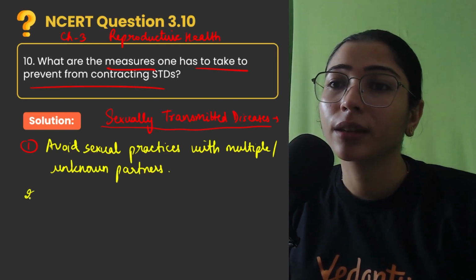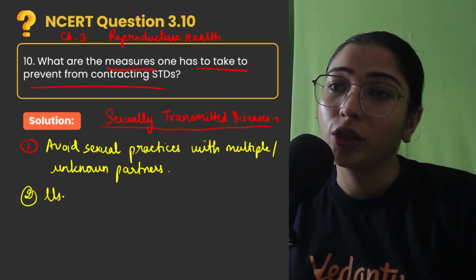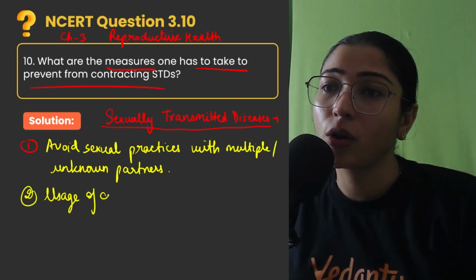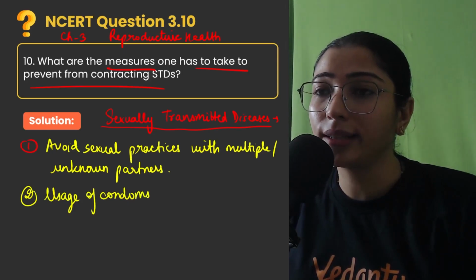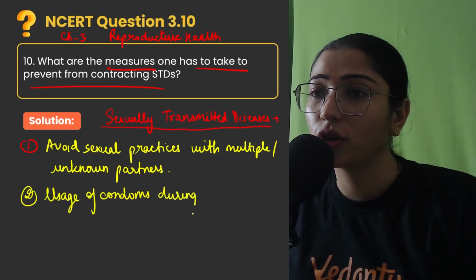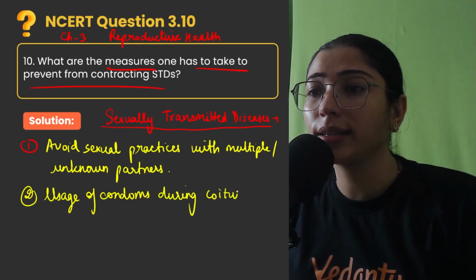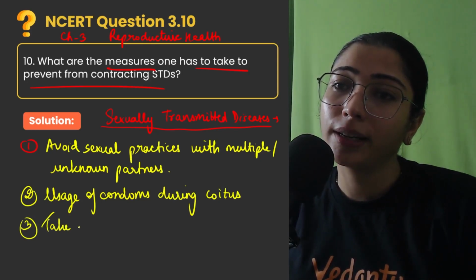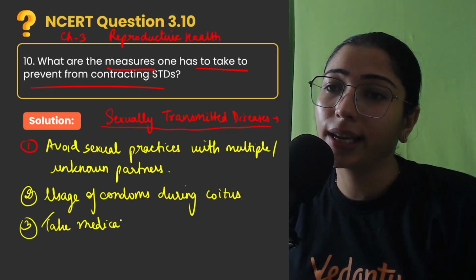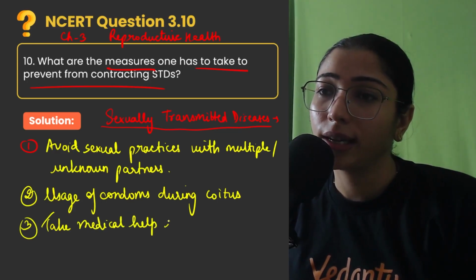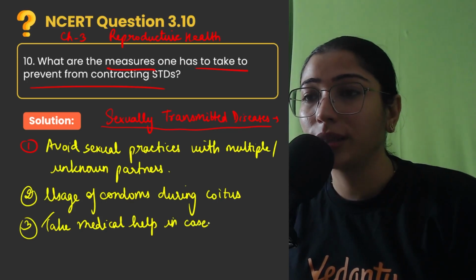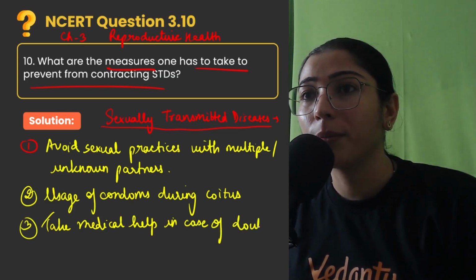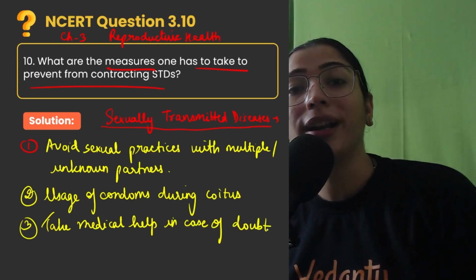Secondly, usage of condoms during coitus to prevent STDs, and thirdly, take medical help in case of doubt. So these are the measures one can take to prevent STDs.